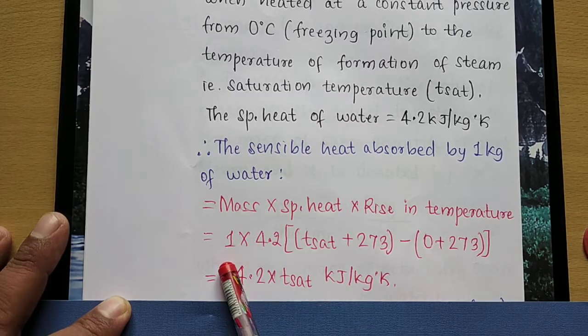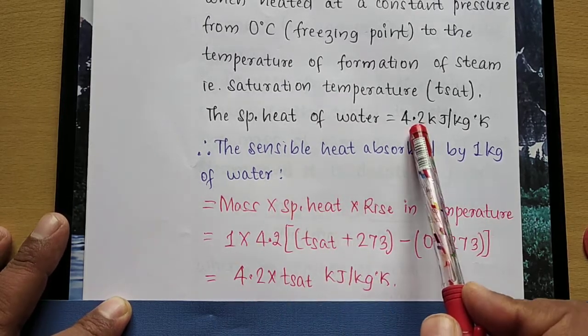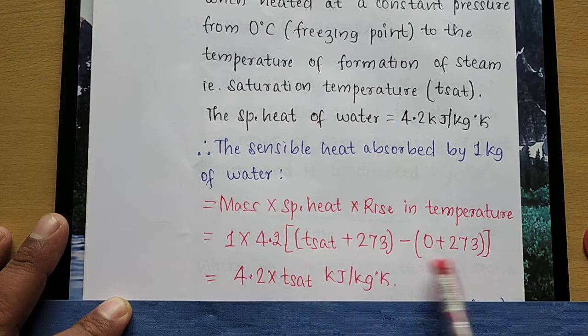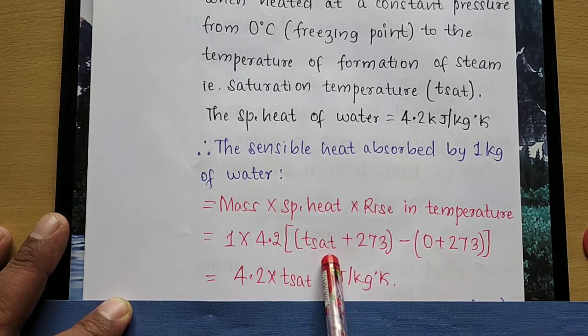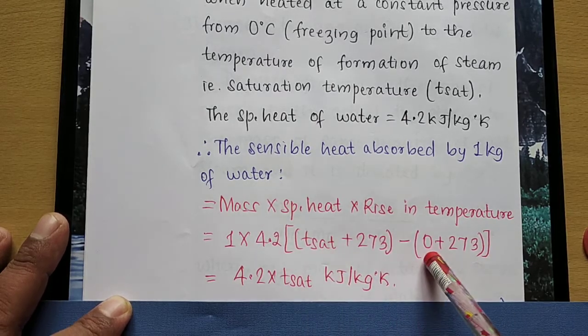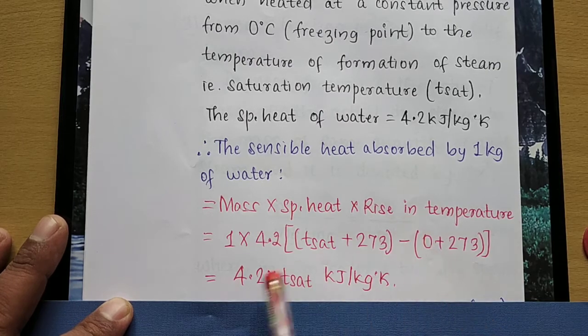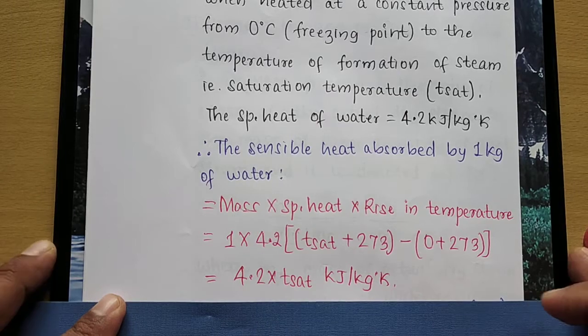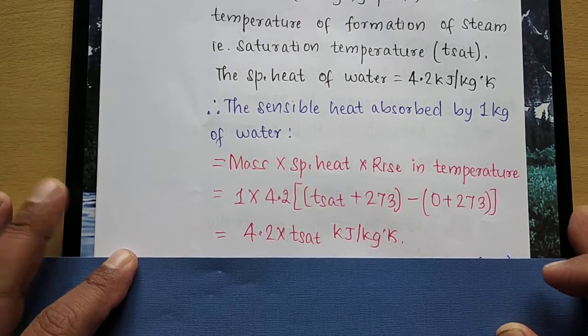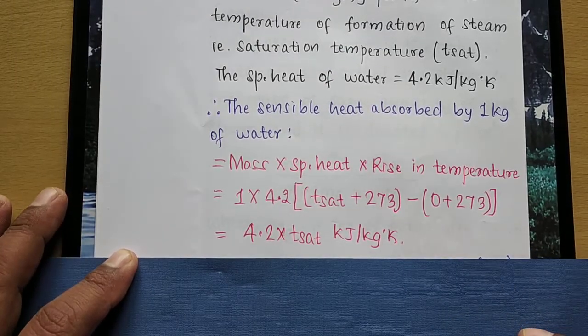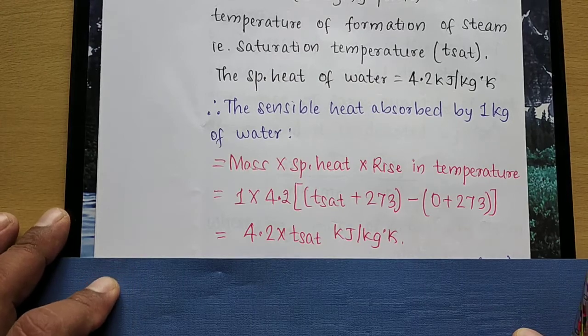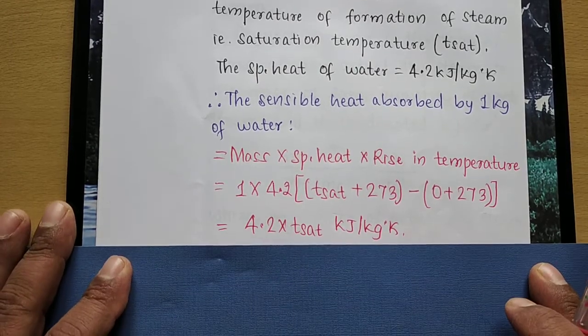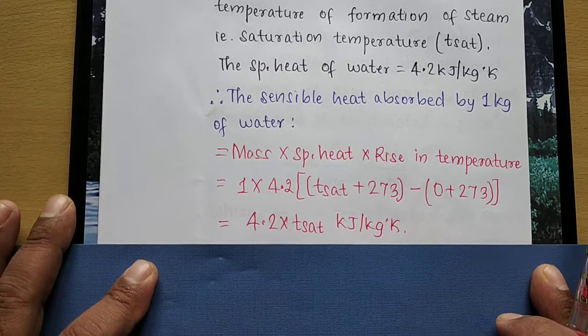That is, mass is 1 kg, specific heat is 4.2, into change in temperature, that is saturation temperature minus freezing point temperature, so 4.2 into Tsat. This gives what is known as sensible heat, also called total heat of water or enthalpy of water.